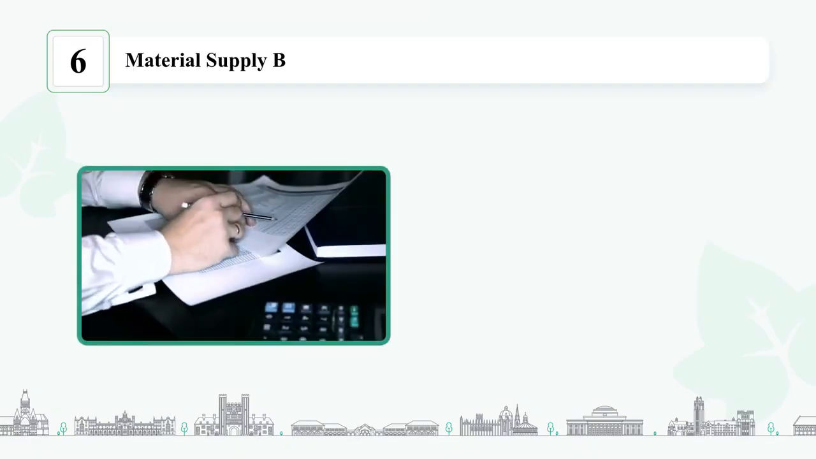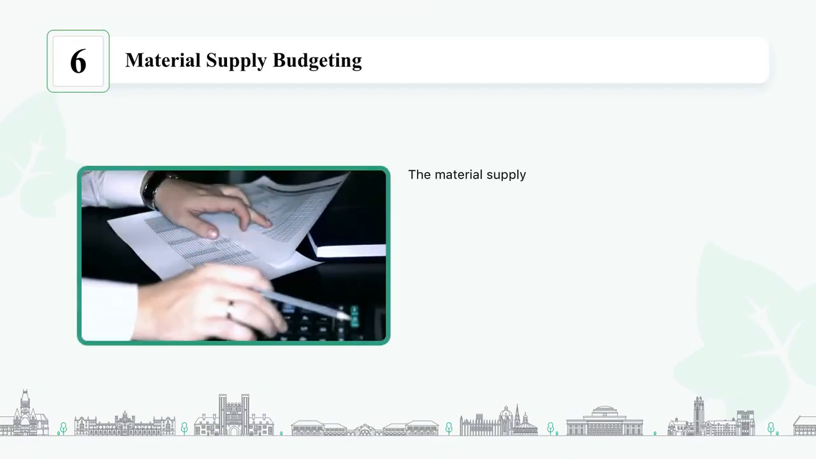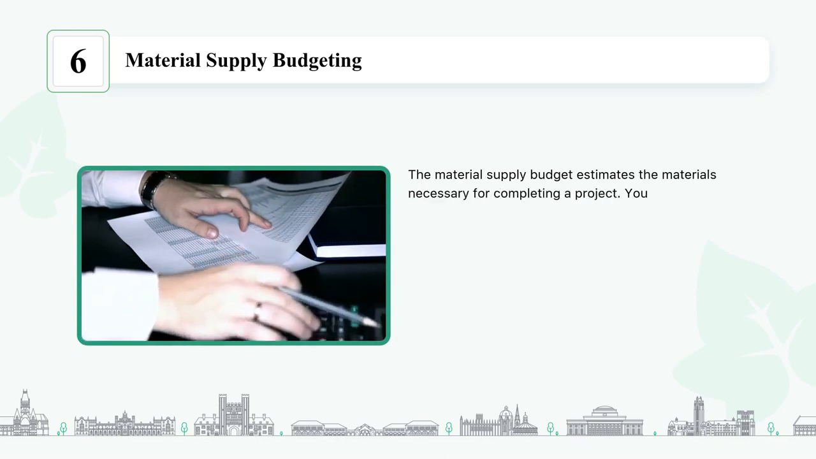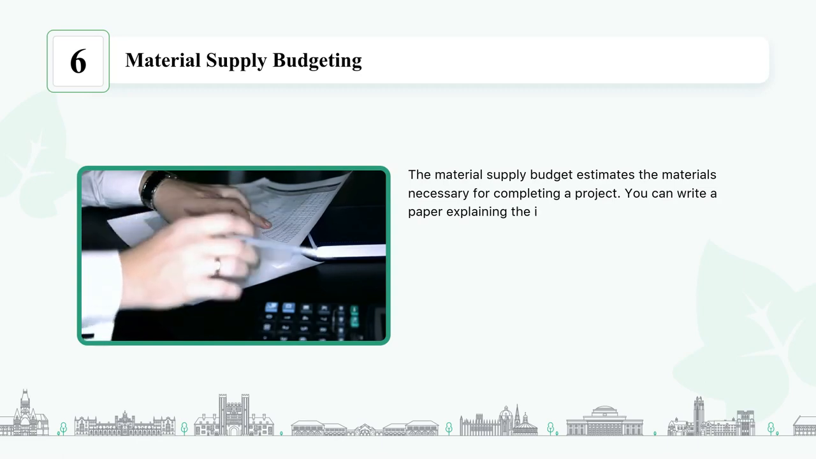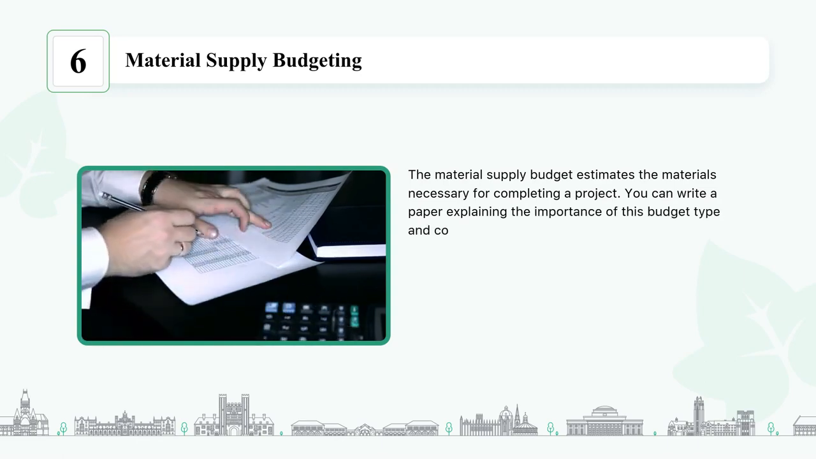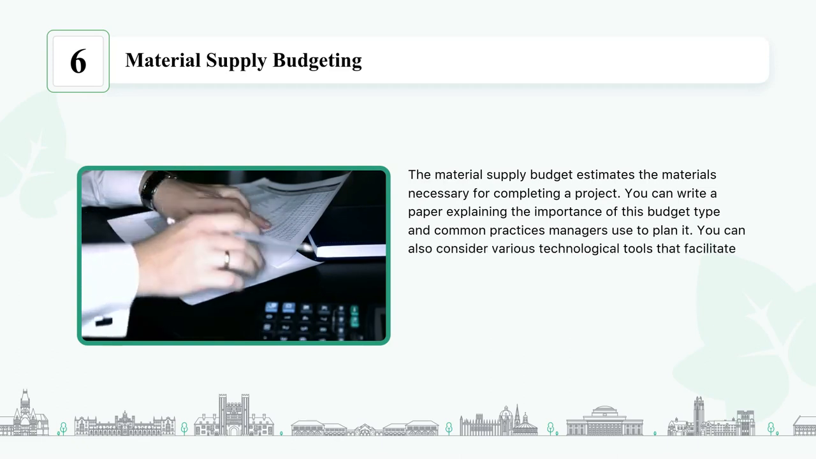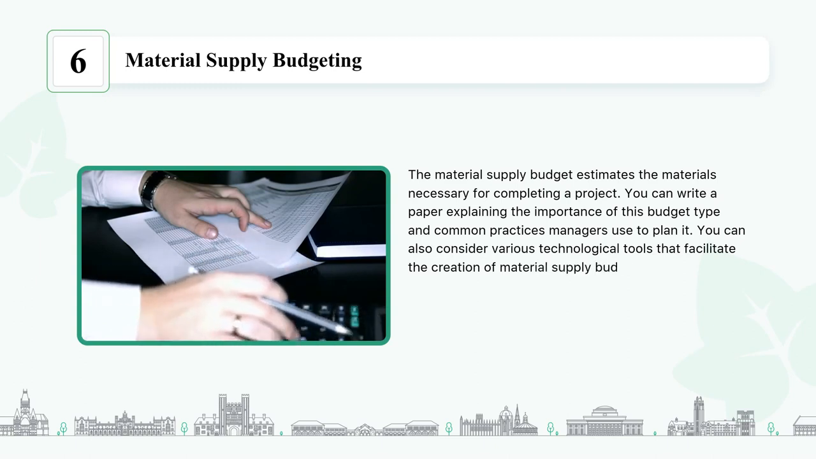Material supply budgeting. The material supply budget estimates the materials necessary for completing a project. You can write a paper explaining the importance of this budget type and common practices managers use to plan it. You can also consider various technological tools that facilitate the creation of material supply budgets.